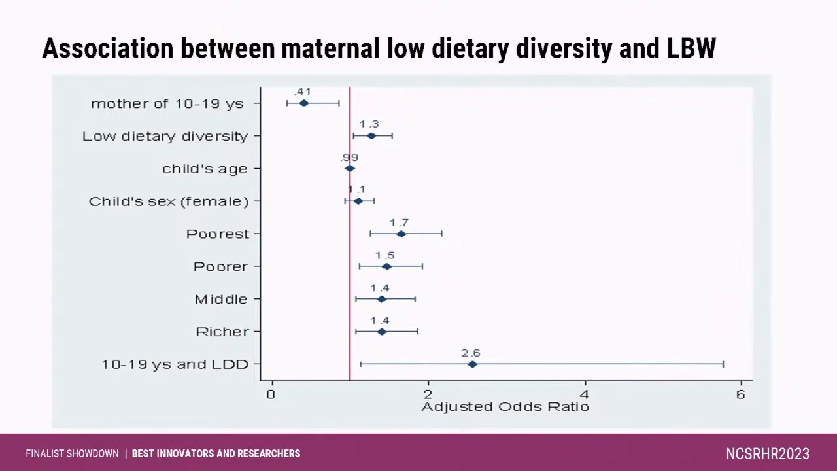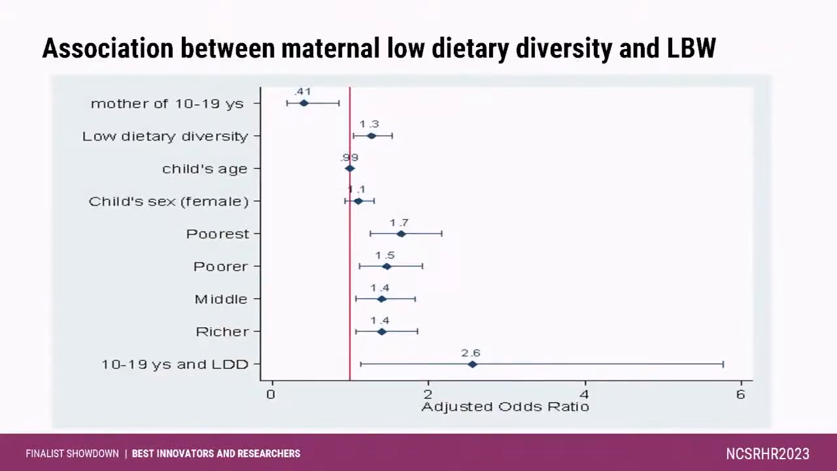In conclusion, we can say that the low birth weight prevalence was 15%. We found a rich-poor gap in rural areas. We found strong evidence of an association between maternal dietary diversity and low birth weight. Adolescent mothers with low dietary diversity had a higher chance of giving birth to low birth weight babies. We recommend that intervention strategies for reducing low birth weight should be targeted at the poorest households, as well as improving the dietary diversity of adolescent pregnant women in the poorest households might be cost effective.